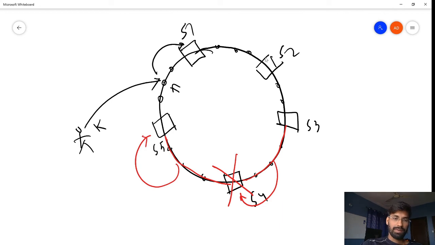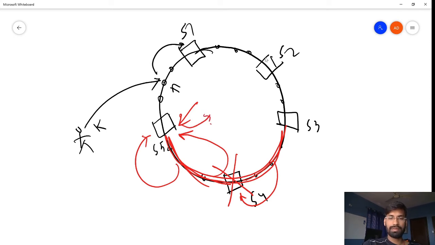The problem is that this entire load will now go to the next server. If this server was handling X load, with everything evenly distributed, now it is going to handle 2X load. It may not have that much capacity to serve this much traffic, so this may also die.